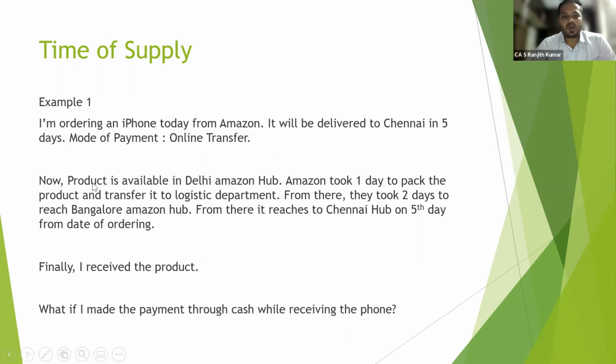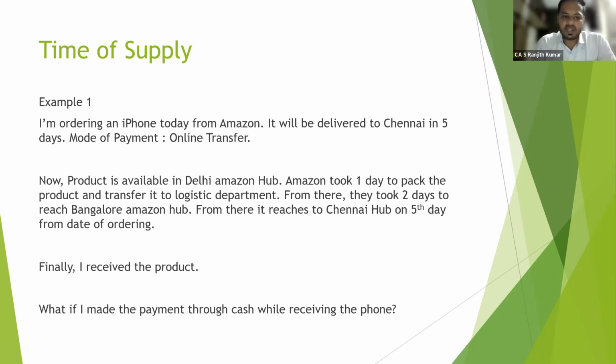Even whenever we order a product from Amazon, after the booking confirmation, a message pops up saying that it is available in Gurgaon, or Delhi, or Bangalore, or Hyderabad, right? Similarly, in this example, when I ordered an iPhone, Amazon says that it is available in the Delhi Amazon hub. Amazon says the estimated time to deliver the phone is 5 days. Now Amazon took 1 day to pack the product.